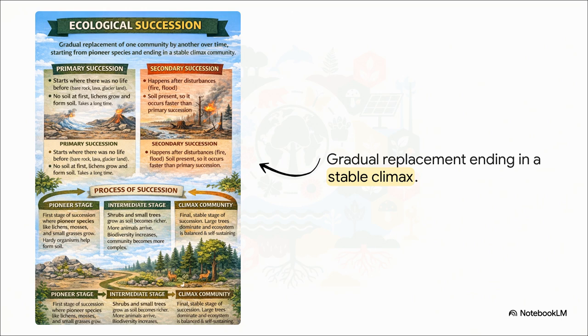It relies heavily on pioneer species, like lichens, to slowly break down the rock and form soil over centuries. Secondary succession, however, rebounds way faster. It happens after major disturbances like forest fires or floods. Because the nutrient-rich soil is already there, shrubs and eventually a climax community of large trees can return surprisingly fast.